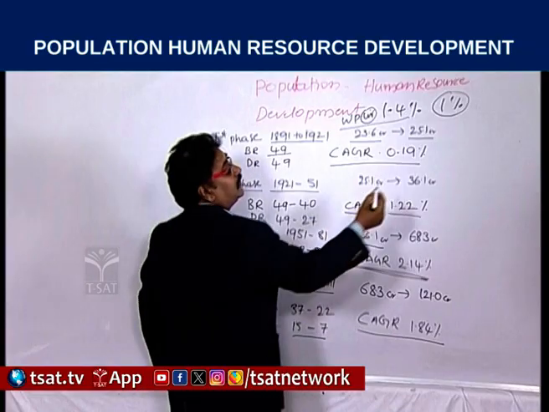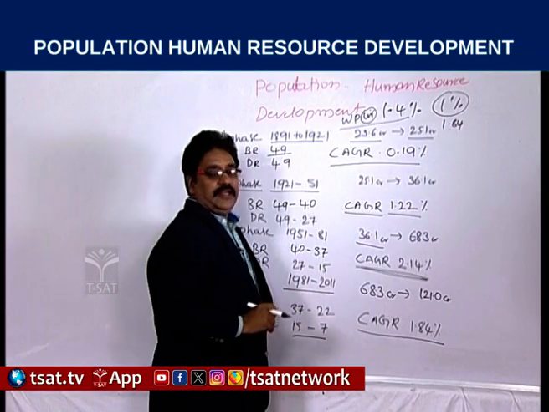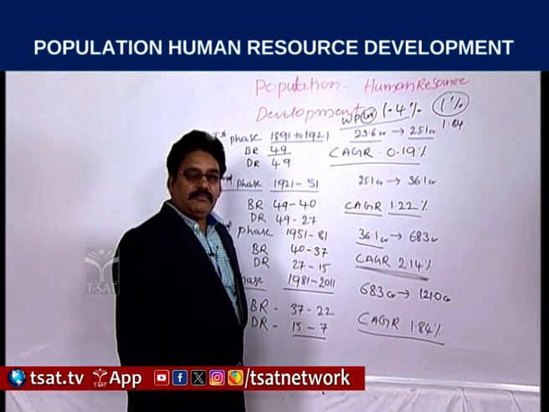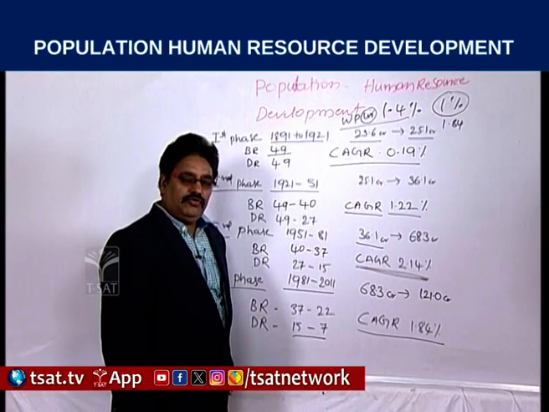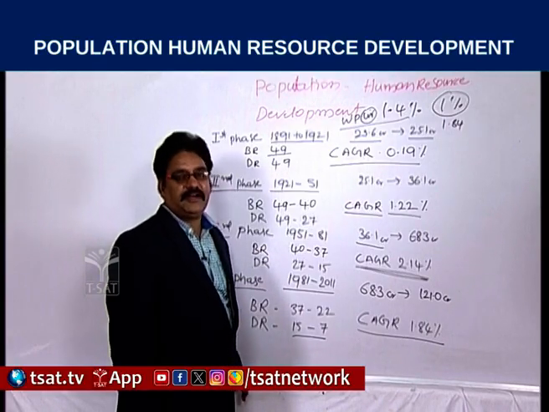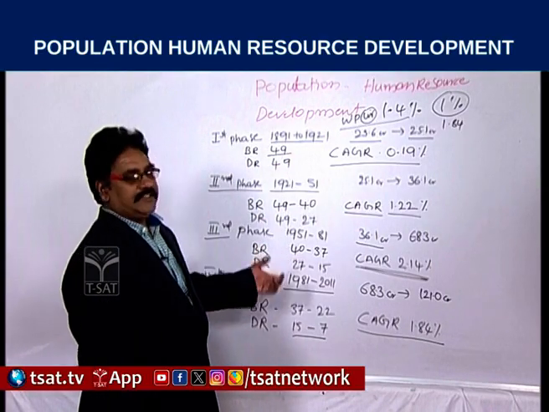But in India, it is increasing at 1.84%. That's why analysts express that by 2050 we may cross China's population and become the world's largest populated country. This is the situation regarding population details.